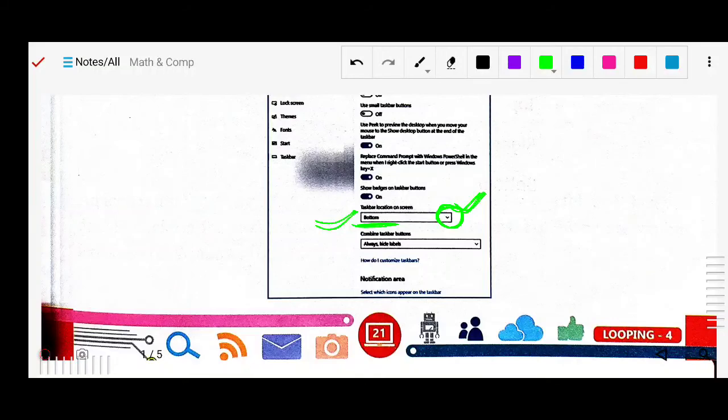Next is combine taskbar buttons. You will study about this too. It is about how your applications will look, whether combined or tiles or piled. Also you can adjust the theme, like colors and fonts, all from here. So one by one we will see.